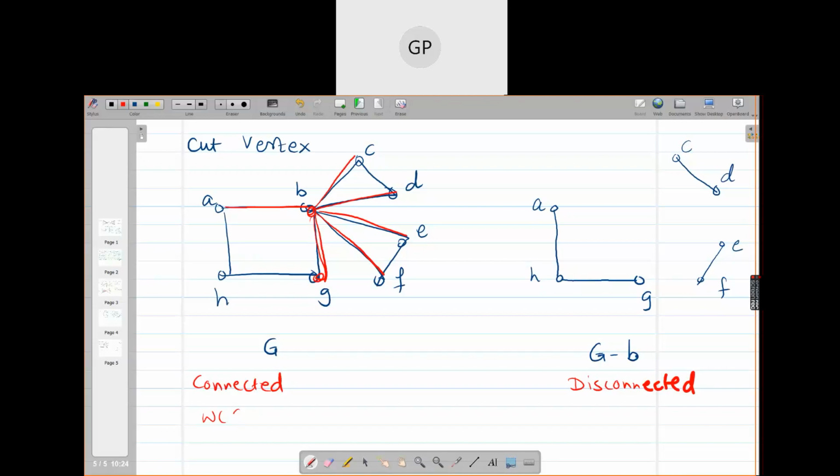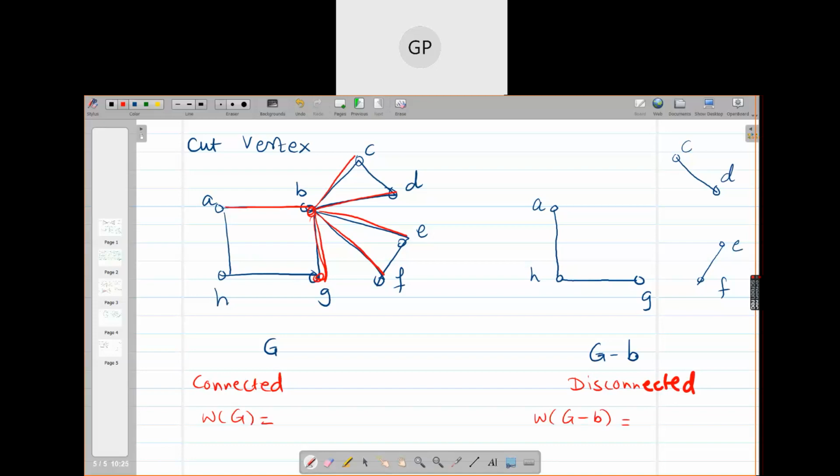What is the degree of the vertex B? What is its degree? 6. So all those 6 edges are deleted as B is deleted, and thus G minus B becomes a disconnected graph. Yes or no? How many components are there in G? G is a connected graph. How many components are there in G?